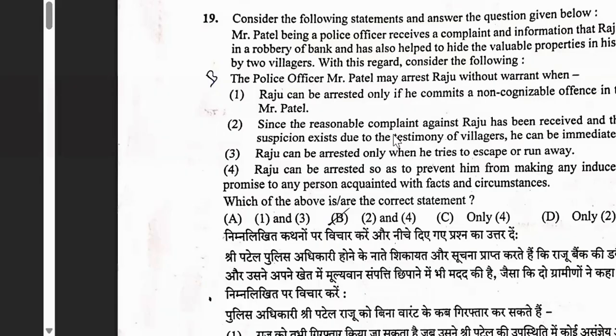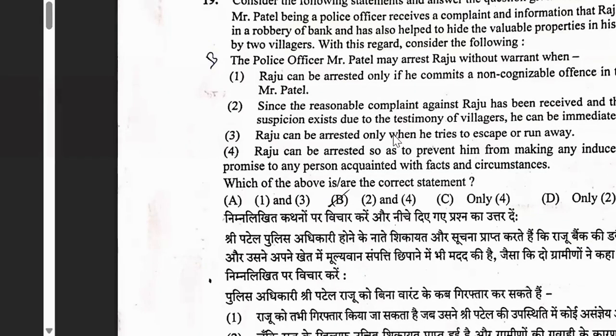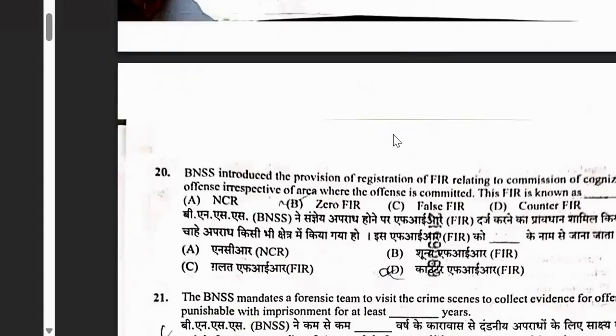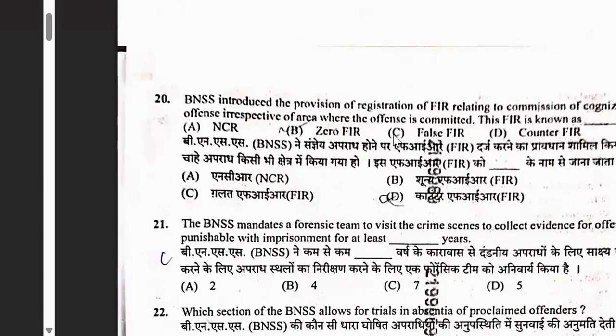Here, consider the following statements and answer given below. So this is a concept-based question. Okay. So whether he can arrest with warrant or without warrant, whatever it is. See here, most of the time, you can find BNSS and BSA. They will give the BARE Act name also in the question most of the time.